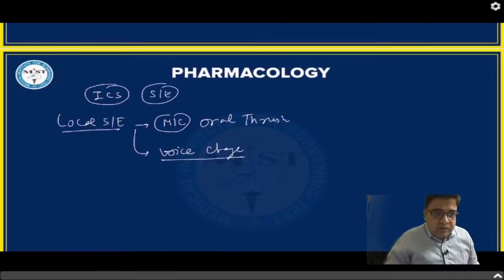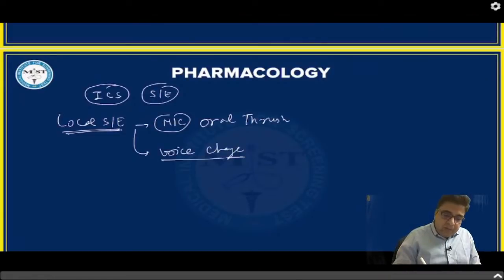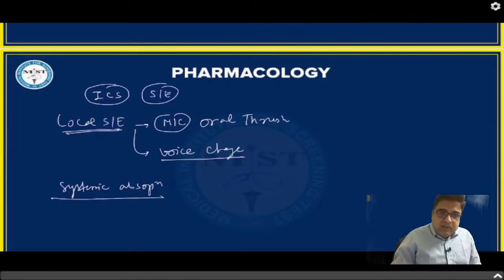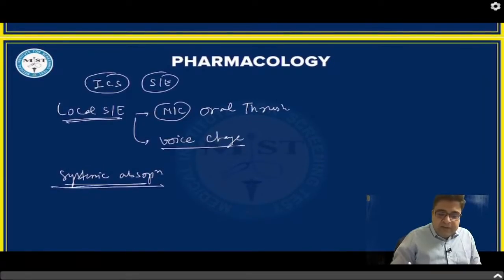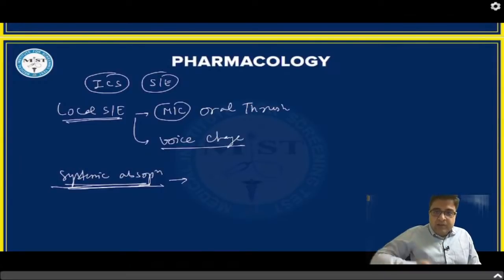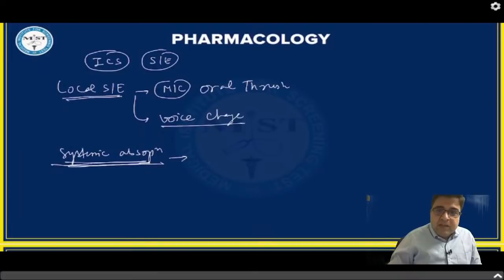But we discussed during our lecture that whenever we give steroids by inhalational route, you have to put the inhaler in the buccal cavity. So the steroid gets absorbed from the buccal cavity as well as from the GIT, so there is also systemic absorption. Most of the steroid will enter your GIT, and from the GIT this steroid gets absorbed and can result in systemic side effects.